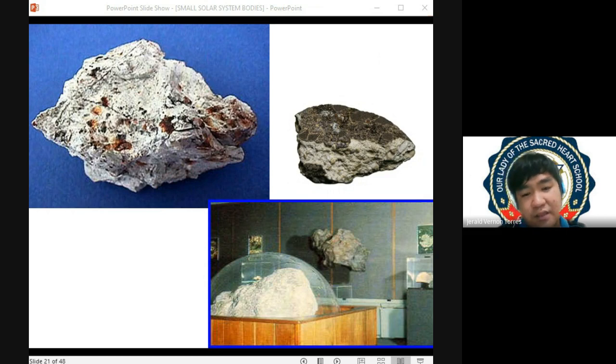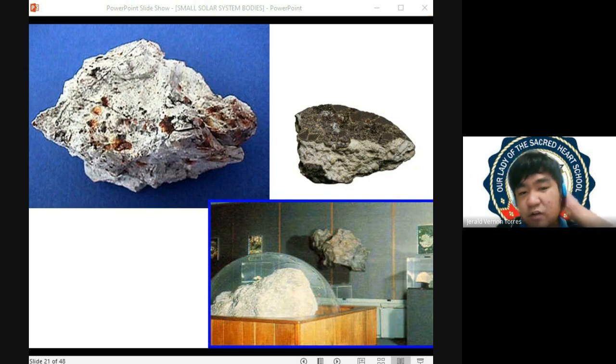Pag chondrites class, kaya siya mayaman sa chondrules or mineral grains is due to the fact na undifferentiated pa yung source ng meteoroid, samantalang sa achondrites, differentiated na yung source ng meteoroid.